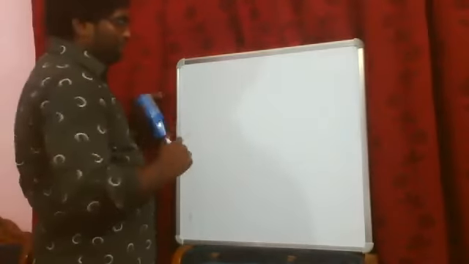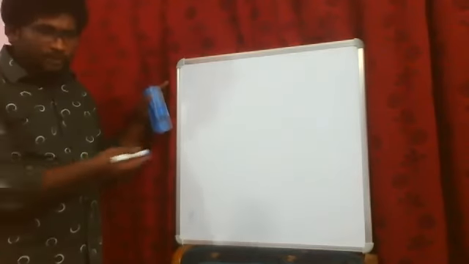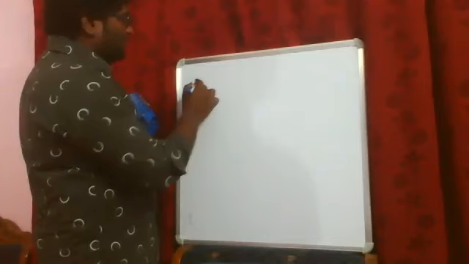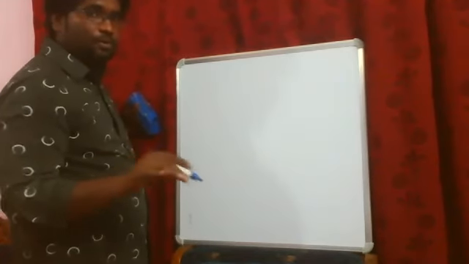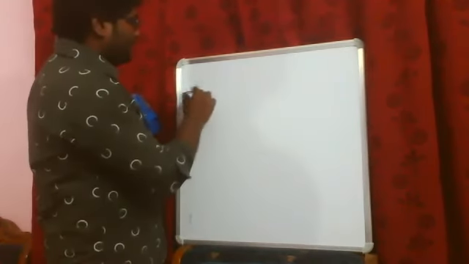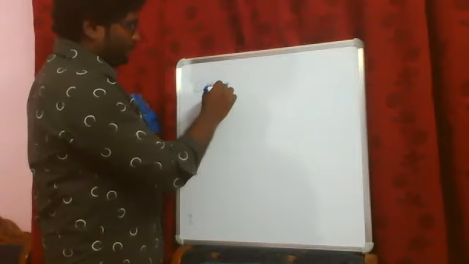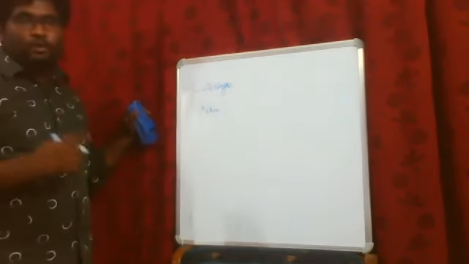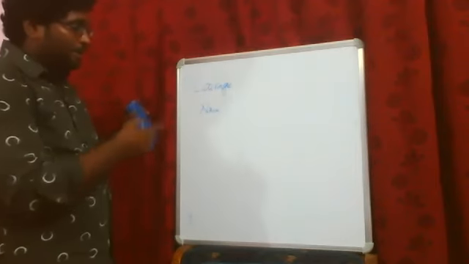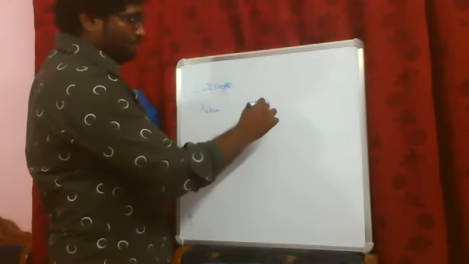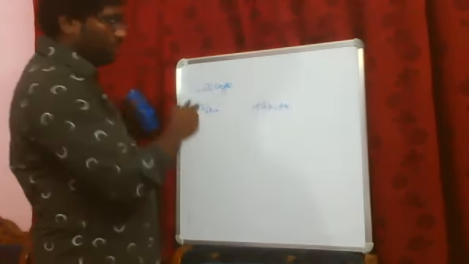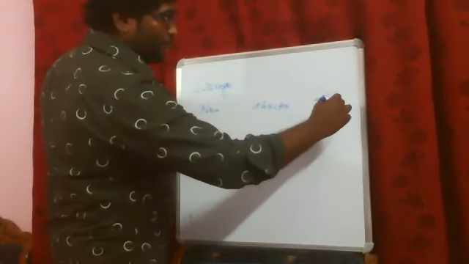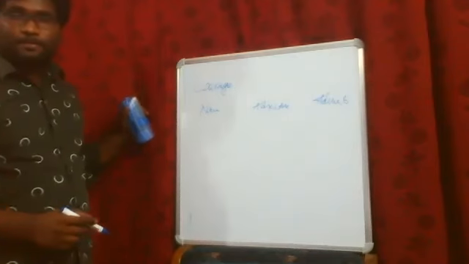See here, very simple. You have to create new words. That is what the topic is all about, right? Now you have to create new words. For example, I'm taking courage here. Courage is a noun here. So I'm going to create an adjective out of this noun, courage, and also an adverb too.